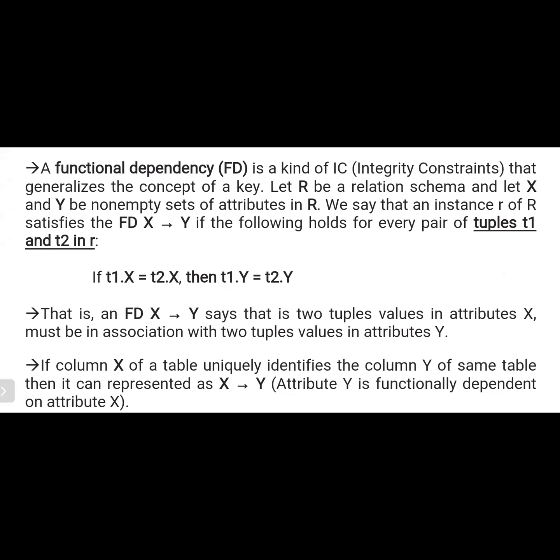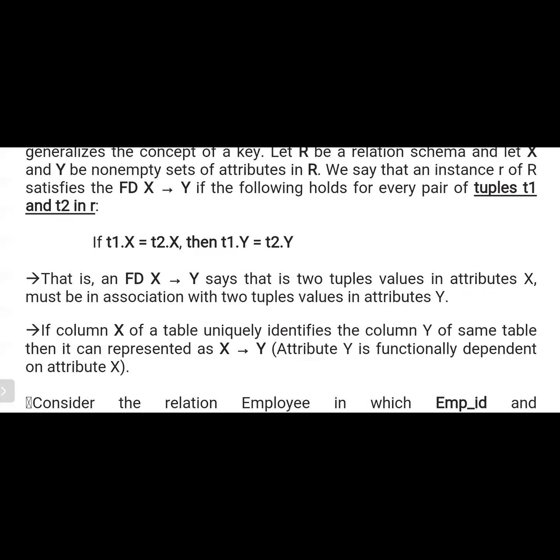If I give it 10 times, it will repeat the same name. Whenever I give that number, it gives the particular details only, not another person's details. If I change it, for example to 412, then it retrieves some other person's details. So here X is the account number and Y is the customer name. You can assume like that. That is an FD.